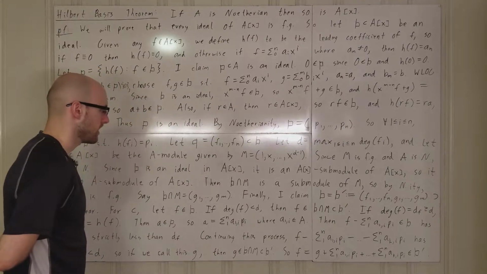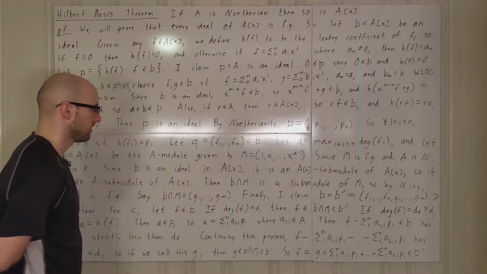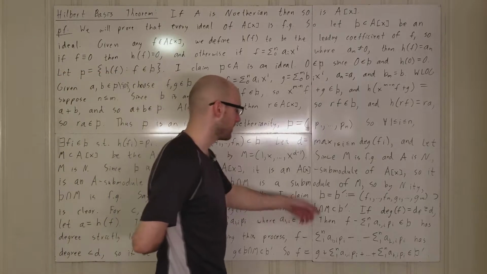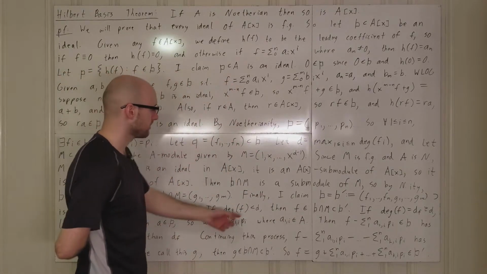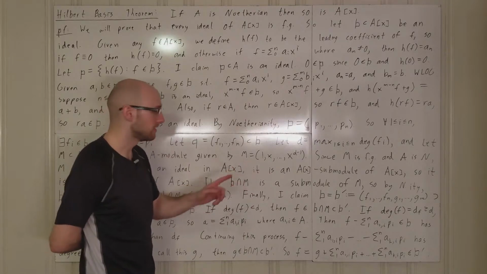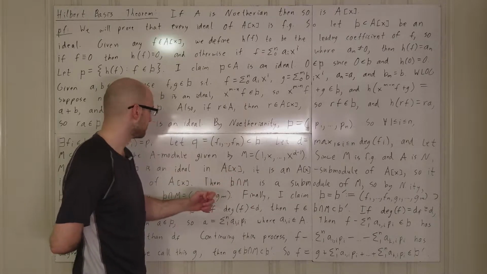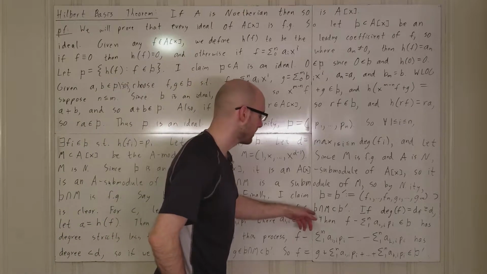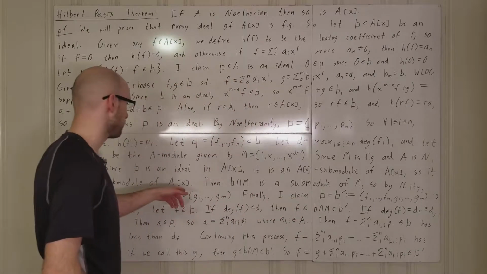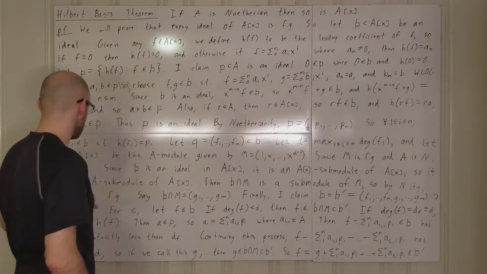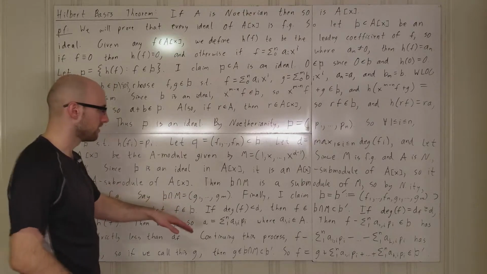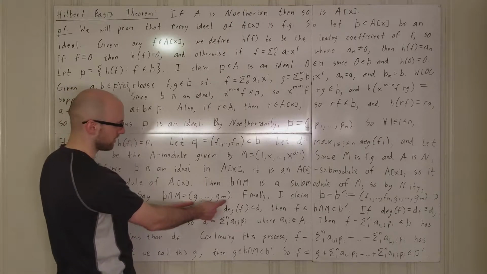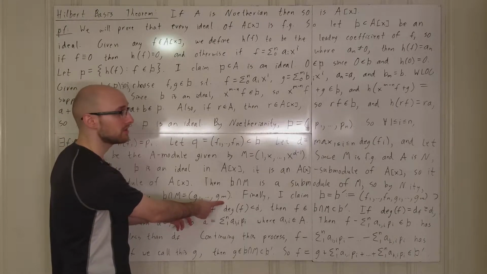If this is the case, then we know that f is in b, obviously, but also because its degree is less than d, it's in M. And so it's contained in this intersection, which is equal to the ideal generated by the gi, which is itself a submodule.